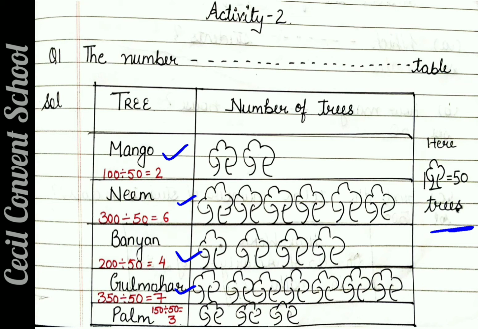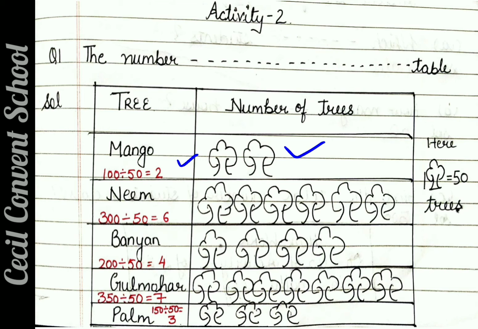Why are we dividing? Because you are not able to make so many trees in one box. Are you able to make 100 trees? No. 300 trees? No, you can't make them. So that's why, whatever number is given to us, you have to use that number for dividing the given numbers. Clear? Now see, here when you divide 100 by 50, you get 2. So it means you have to draw only 2 mango trees. So here you use this one symbol only because they have already given it.